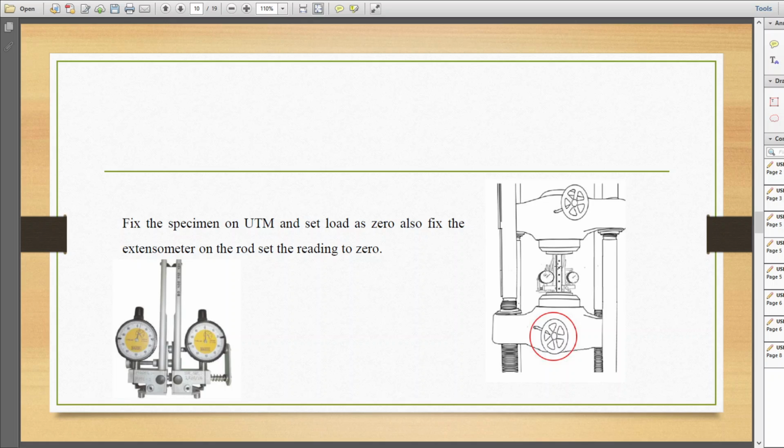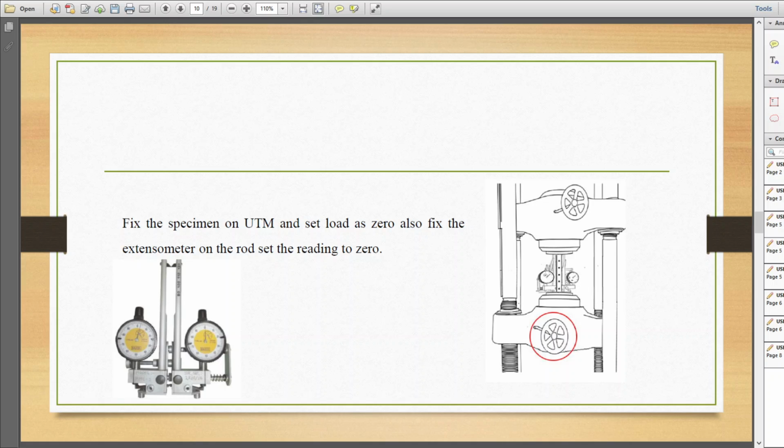With the left valve in a fully closed position, open the right valve and loosen it after lowering the table. We will slightly lift the middle table. Okay, in order to adjust the gauge length correctly, we will use this wheel to adjust the middle table and fix the specimen correctly. Then, after fixing the specimen correctly, we will fix the extensometer on the rod, and we will adjust the